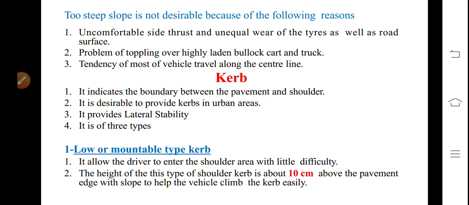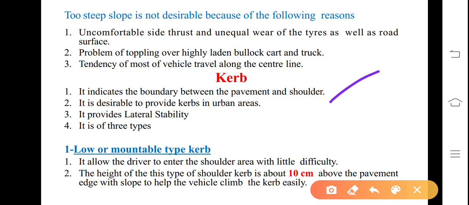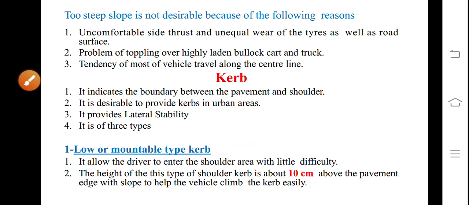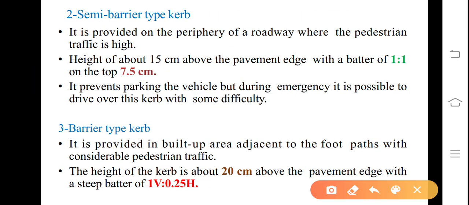Next element, curb. It indicates the boundary between the pavement and the shoulder. It is desirable to provide curb in urban area. It provides lateral stability, and it is of 3 types: low or mountable type curb, semi-barrier type, and third one, barrier type. In the first case, a height of about 10 centimeter above the pavement edge with flat batter is provided.